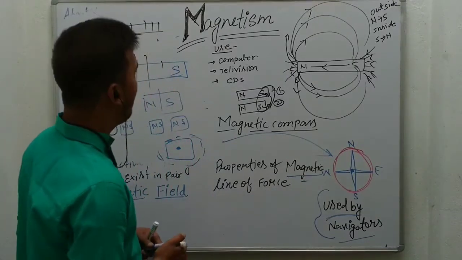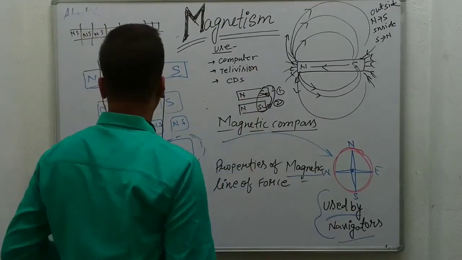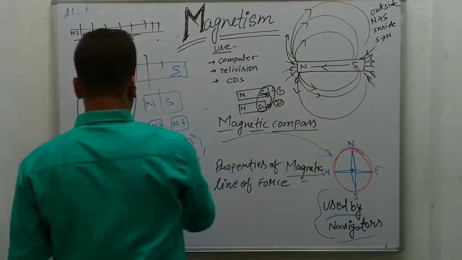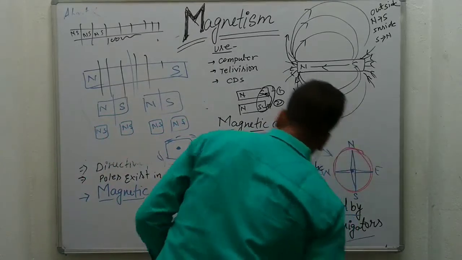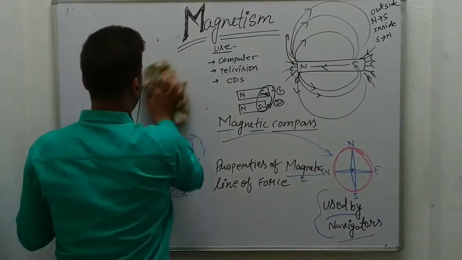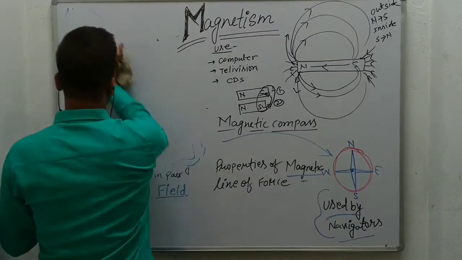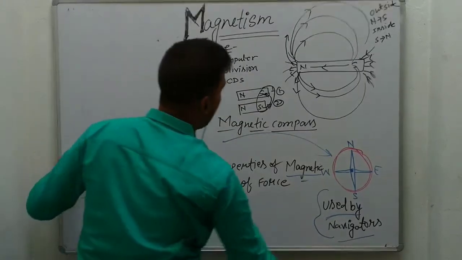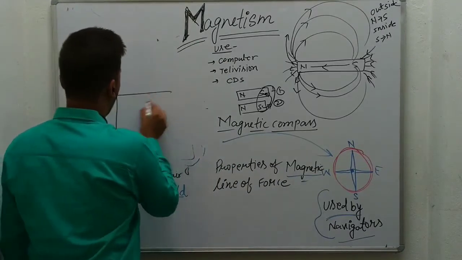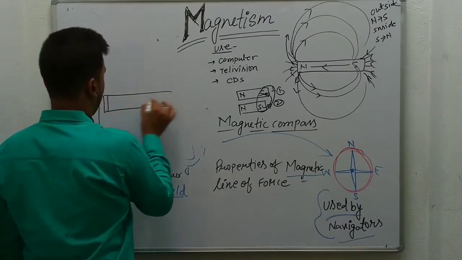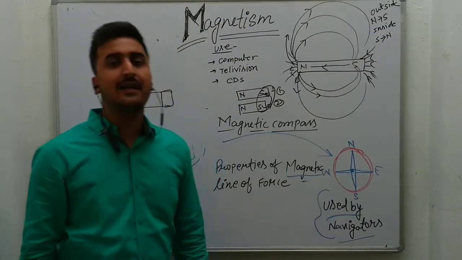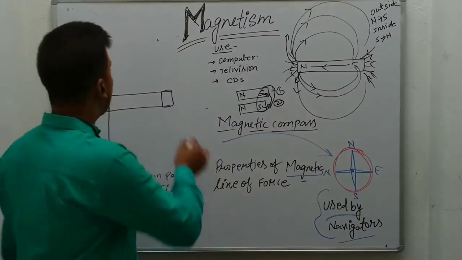Before we go further, we shall try to understand the magnetic field. What is the magnetic field? We'll understand this, then we'll reach the next one. Magnetic field is the concept about the range of a magnet. It tells us about the range of the magnet. I had already discussed this.